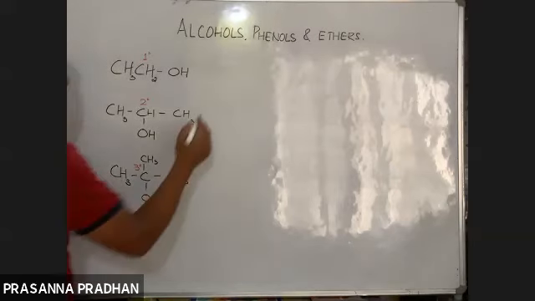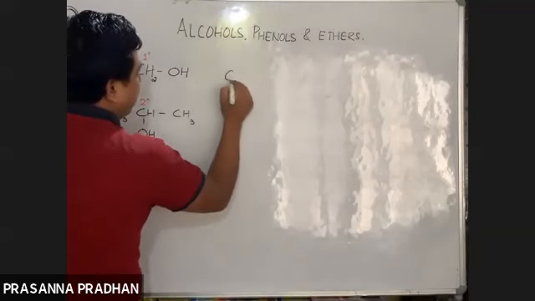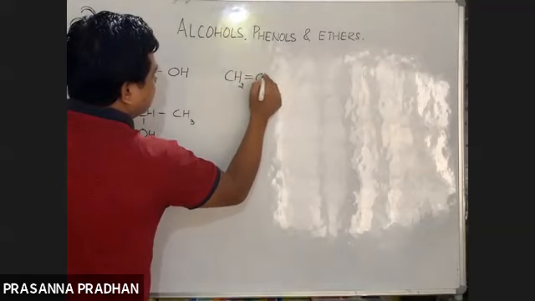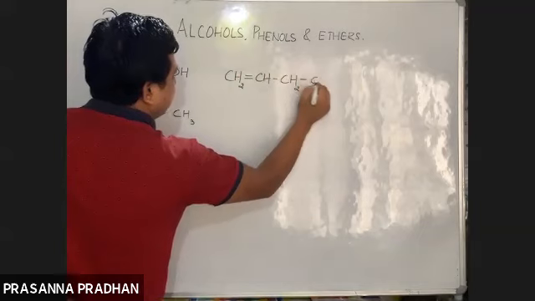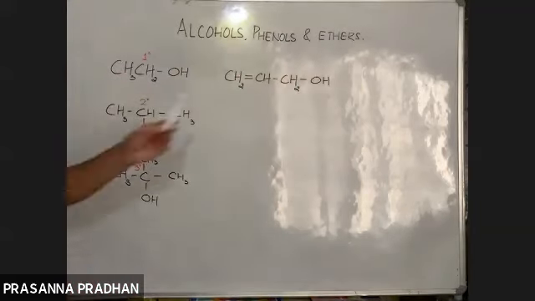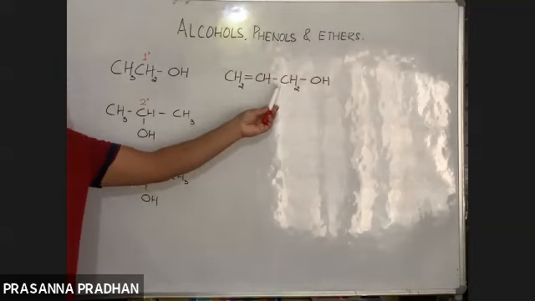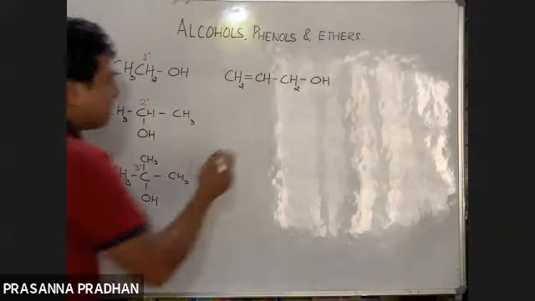Once more, on the same lines. Now, if we have CH2=CH-CH2OH, what is this type of carbon atom known as? An sp3 carbon attached to an sp2 hybridized carbon atom is known as an allylic carbon atom. We have done it before.